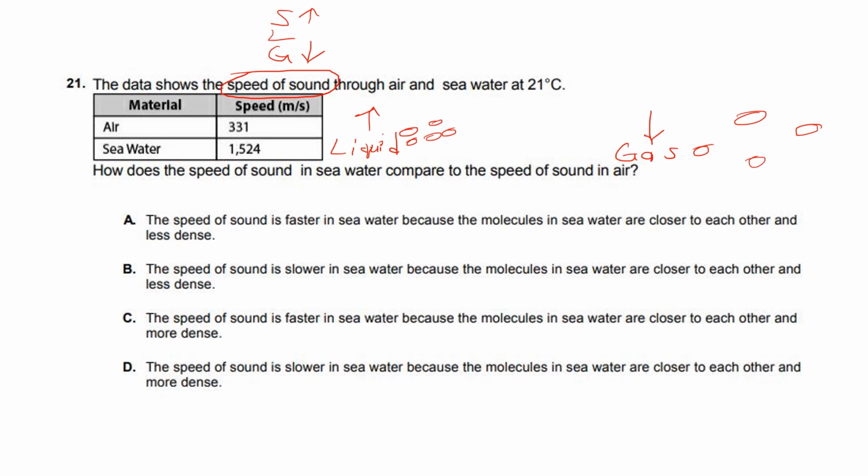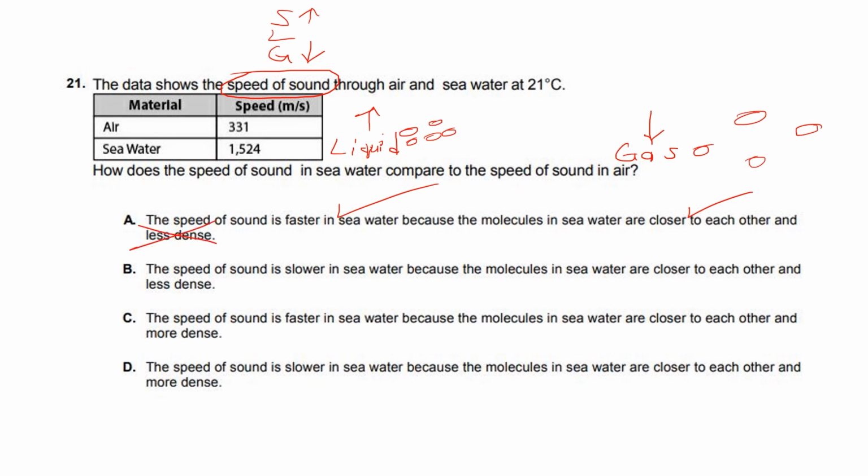A, the speed of sound is faster in seawater. That's true. Because the molecules in seawater are closer to each other and less dense. That's where they messed up. They say they are closer to each other. That's true. But they are not less dense than air.